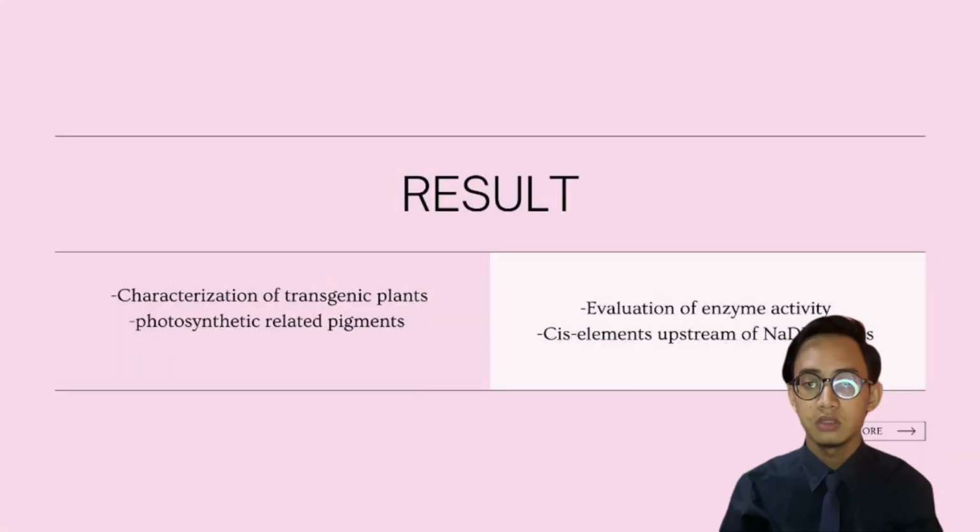Next, for results. The recombinant expression vector was verified through digestion and ligation of the vectors. Transgenic plants carrying the NAD1 gene were characterized by PCR and RT-PCR. By confirming the presence and expression of the NAD1, the production of NAD1 recombinant peptide was detected in transgenic plants but not in the non-transgenic control plants.